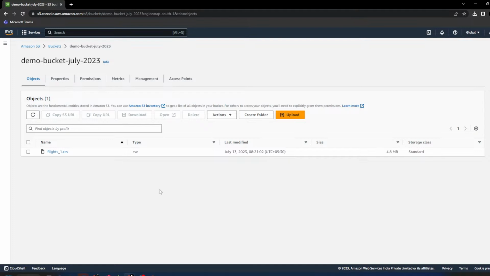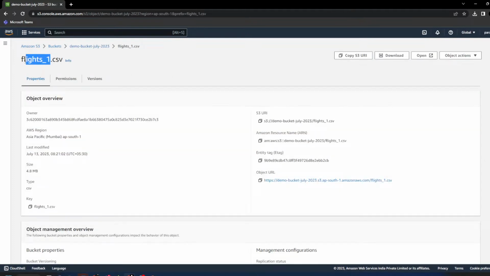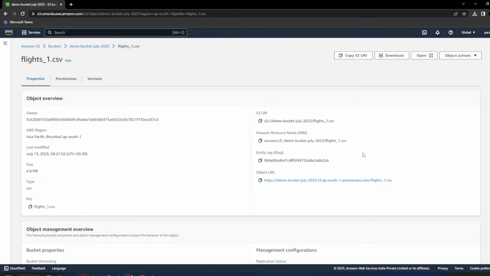Now as soon as you upload a file, you will see object 1, and this file is uploaded, and there is the name of the file. Can I access this file? Can I open this file in the browser? Will I be able to read the file? If you click on the object, it will not open the object, it will show the properties of the object. Why am I not able to open the file?